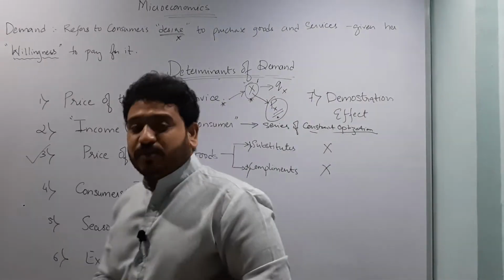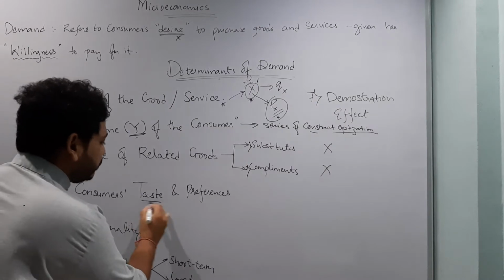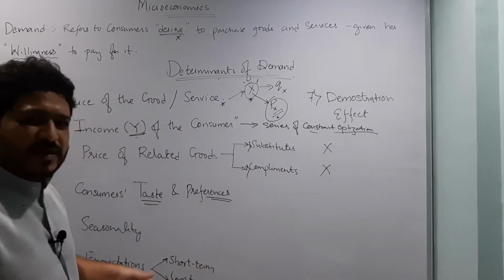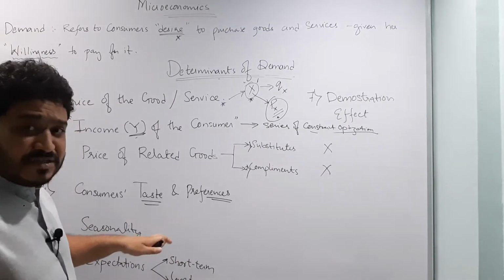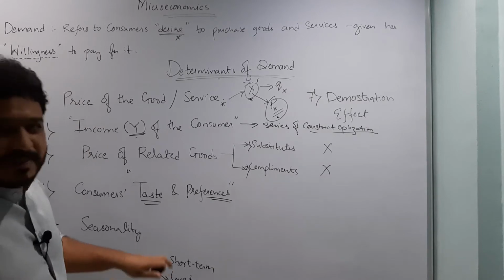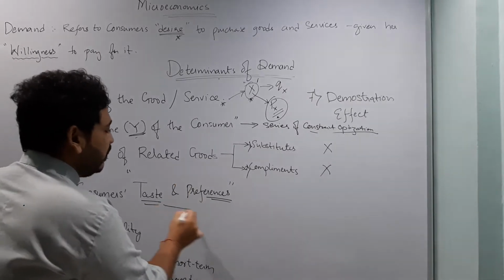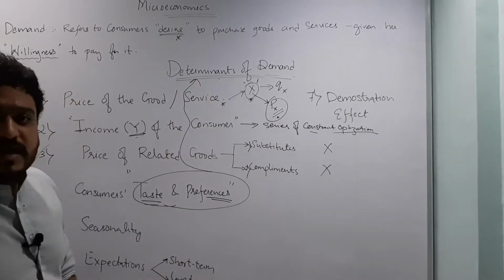The next is consumers' taste and preferences. This plays an important role, because you usually use slang or jargon saying, that is not my taste, and that is not my preference. This will help an individual to determine his or her demand.